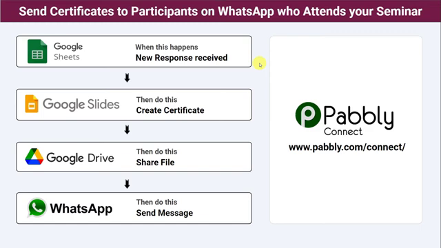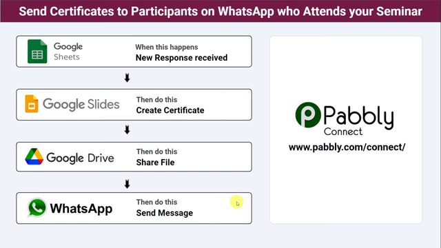For rewarding those who fulfill their attendance, you have already registered participants in your seminar and created a Google Sheet in which you fill the details of the attendees. Now, you want that whenever the details of an attendee are filled in the Google Sheet, a certificate is sent to them on their WhatsApp number.